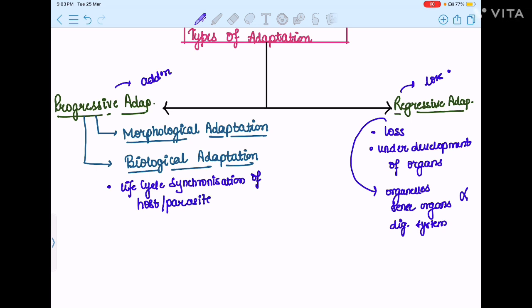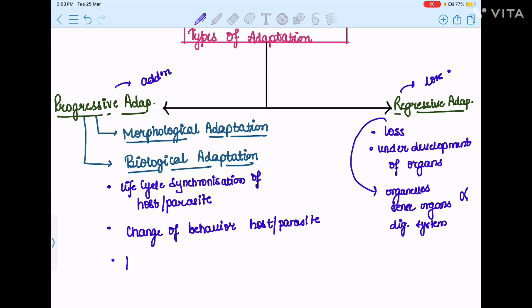What is this life cycle synchronization? It means there would be some immunization or the increase of some virulence factor in the host, either to avoid the parasite or for the parasite to evade the host. In that way, both of them will experience a change of behavior, not only the host, but both of them.